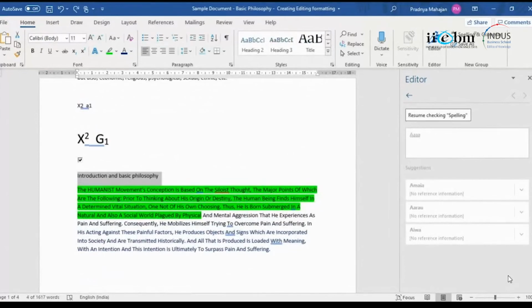Find and replace has several applications: correcting your mistakes throughout the document, finding abbreviations and replacing them, finding a spelling mistake and replacing it with the correct spelling. All these things could be done using find and replace. A more refined find and replace is available under the more option.